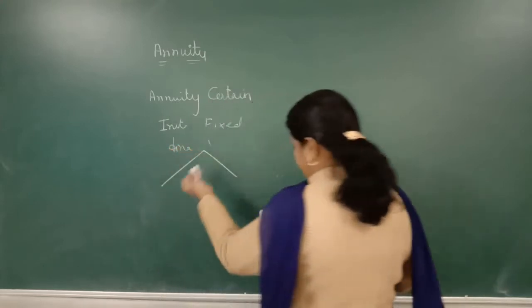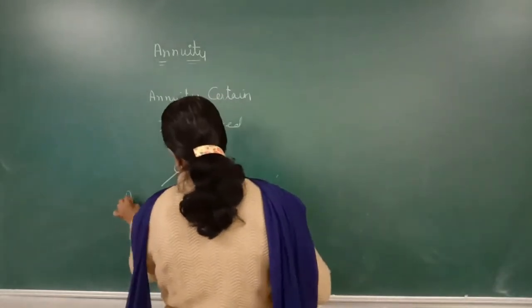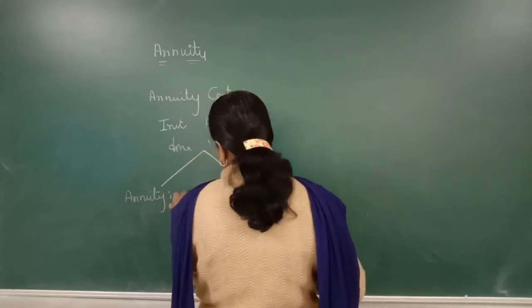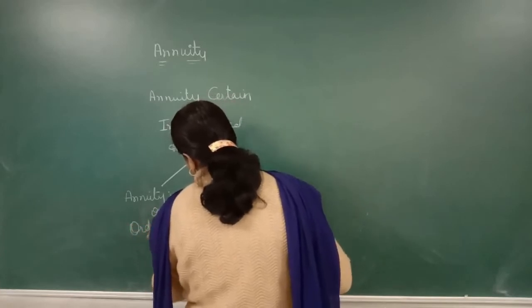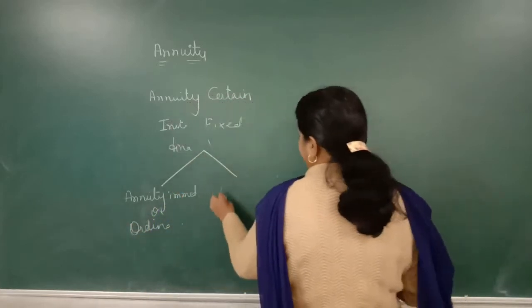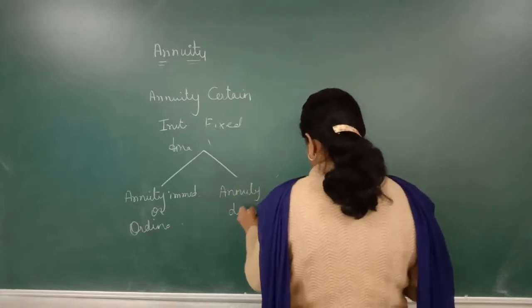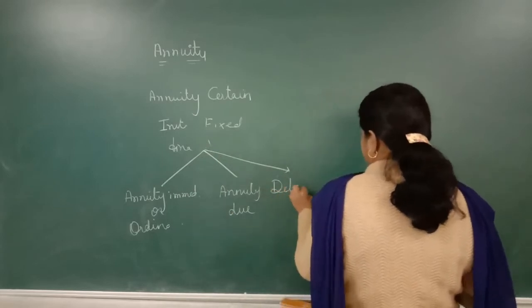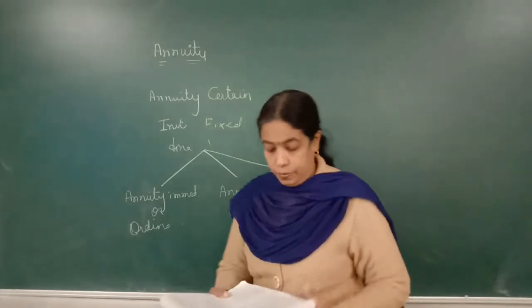And there are types of annuity certain: that is annuity immediate, or it is also called ordinary annuity. Next is annuity due, and the next is deferred annuity or reversionary annuity.